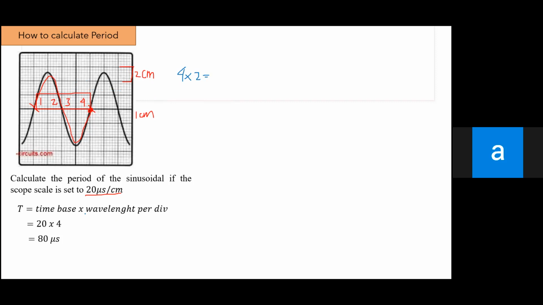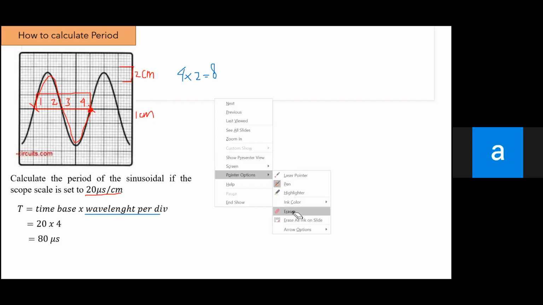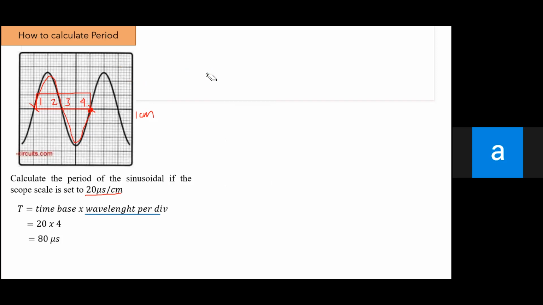So you have to notice the number given by the question, because it is not always 1 centimeter.